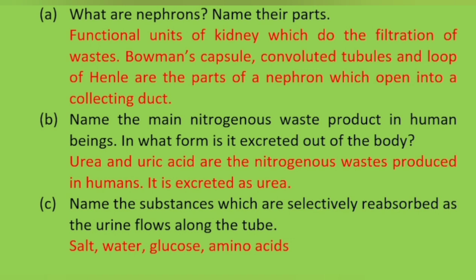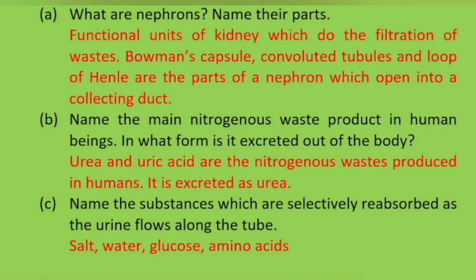What are nephrons? Name their parts. Functional units of kidney which do the filtration of waste is nephron. Bowman's capsule is the first part. Then convoluted tubules are there, proximal convoluted tubule or PCT and distal convoluted tubule or DCT. And loop of Henle are the parts of a nephron which open into the collecting duct finally.